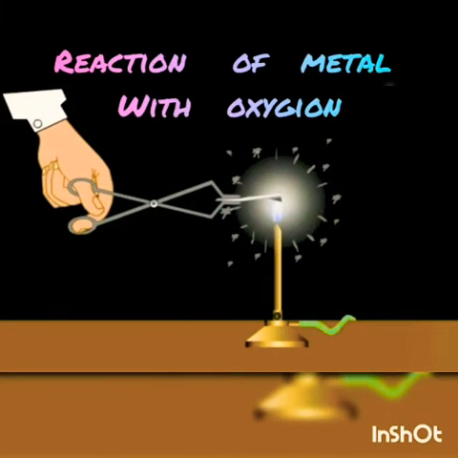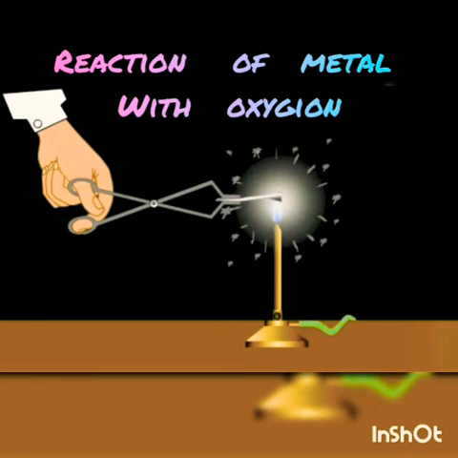For this, we have to collect samples of metals such as aluminium, copper, iron, lead, magnesium, zinc and sodium. Hold any of the samples with a pair of tongs and try burning over a flame. Repeat with the other metal samples, and we want to collect the products formed.